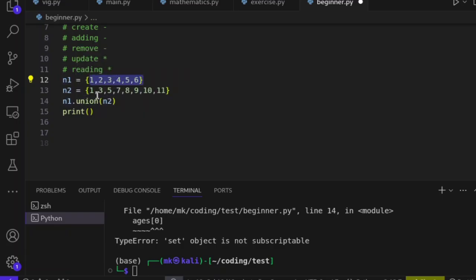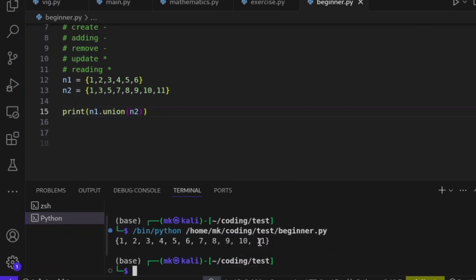That's all. So now intersection is going to take the elements we have here and the elements we have here, and show us the ones common to both. We have 1, yes, 1 is going to exist because 1 intersects here. We have 3, we have 5, and that's all. So if we take this statement and print the output, we're going to see the values that exist in n1 and also exist in n2. See them? 1, 3, 5.